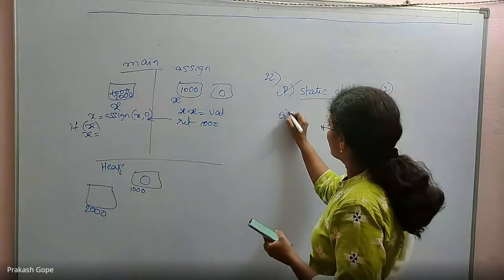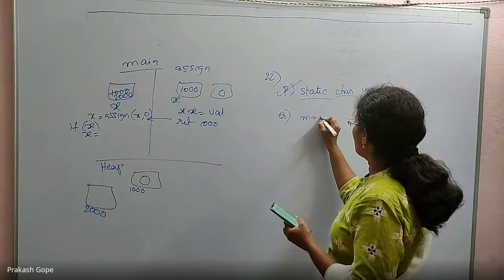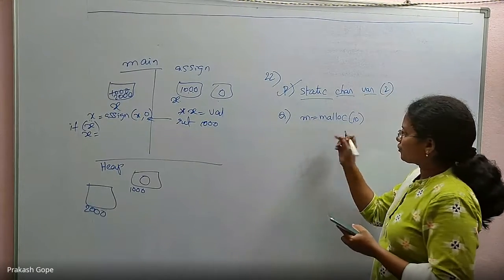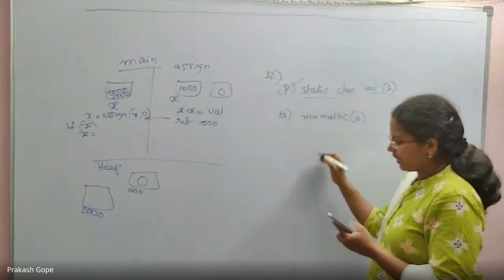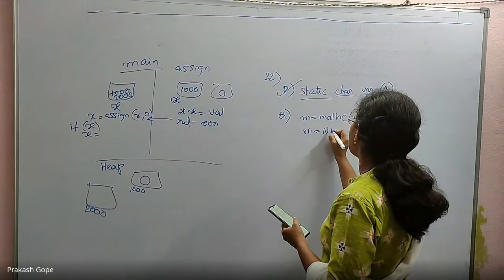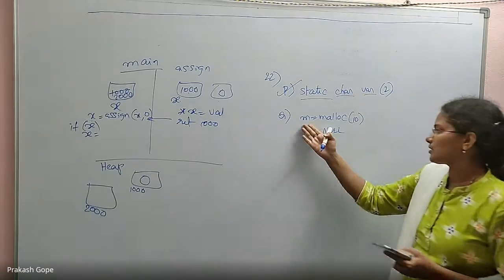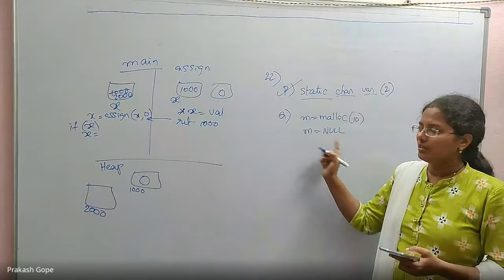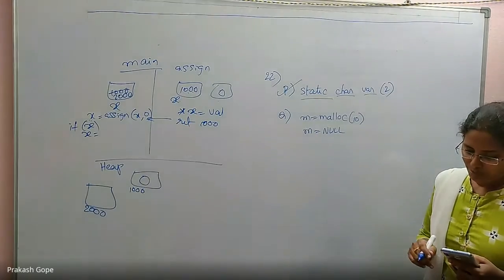Then Q. Q is equal to malloc of 10, which means a 10-byte block is allocated, and its base address is with M. Immediately I am making M null. Till now it had the address of a dynamically created memory. Now you lost that address by this. So with which option?